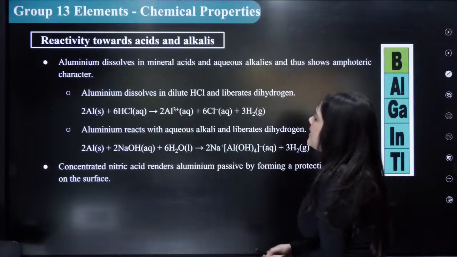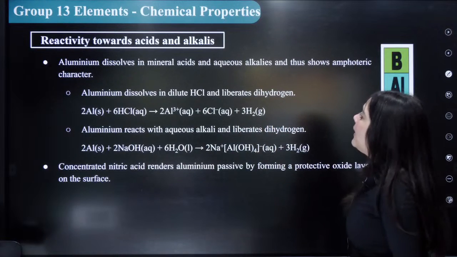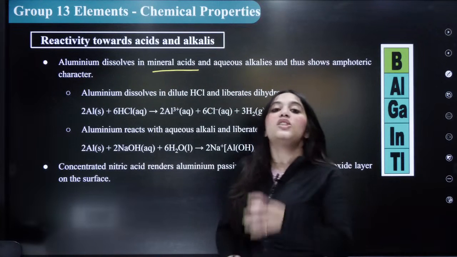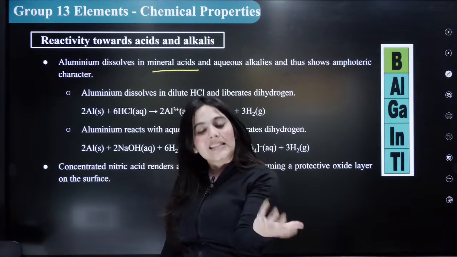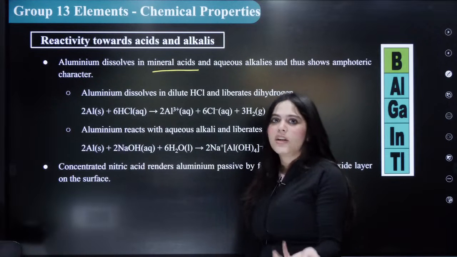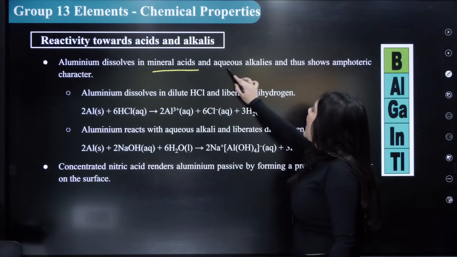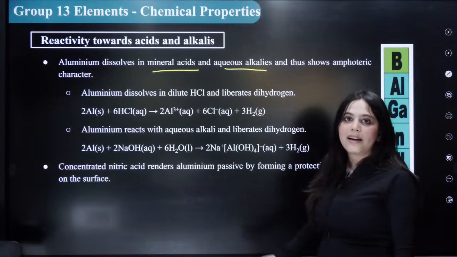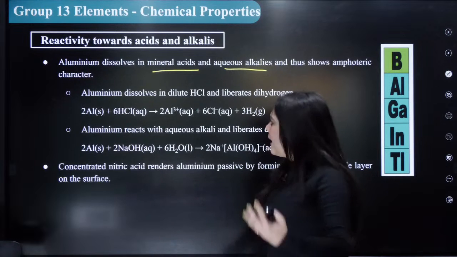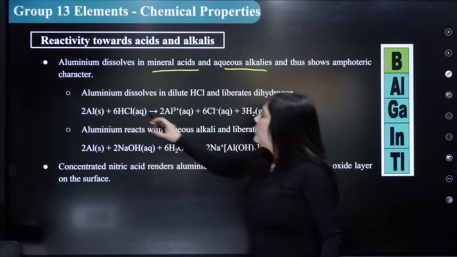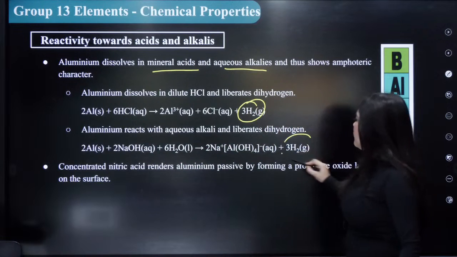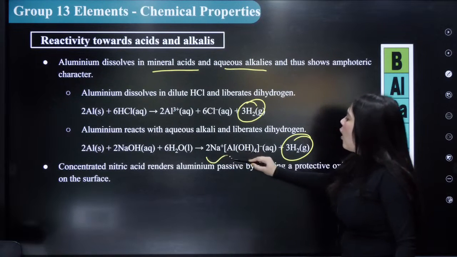Next, I'm going to tell you a little more about this. Aluminium dissolves in mineral acid. Mineral acid is what? Any acid capable of giving away H+ is called a mineral acid, for example, HCl, HNO3. Aluminium dissolves in mineral acid and aqueous alkalis and thus shows amphoteric character. Aluminium reacts both with acid and the base, hence it is amphoteric in nature. For example, aluminium with HCl gives out hydrogen gas. Aluminium with a base again gives out hydrogen gas. But here, a complex is formed.